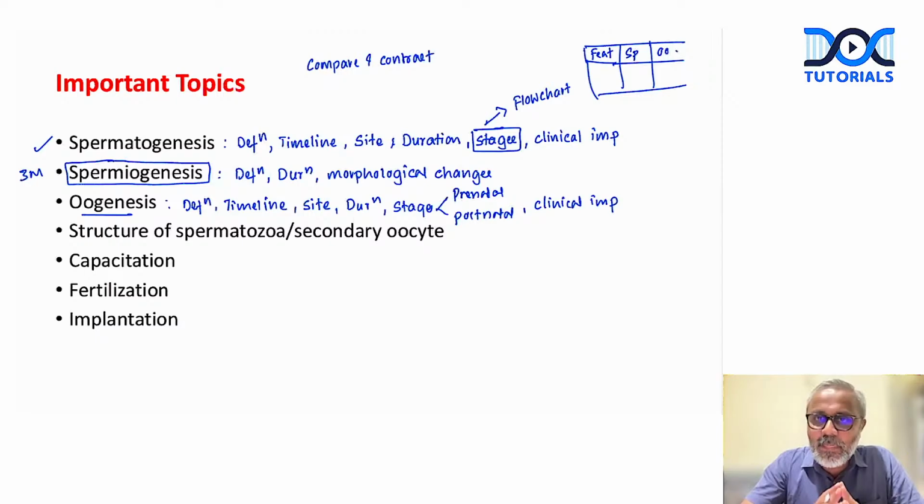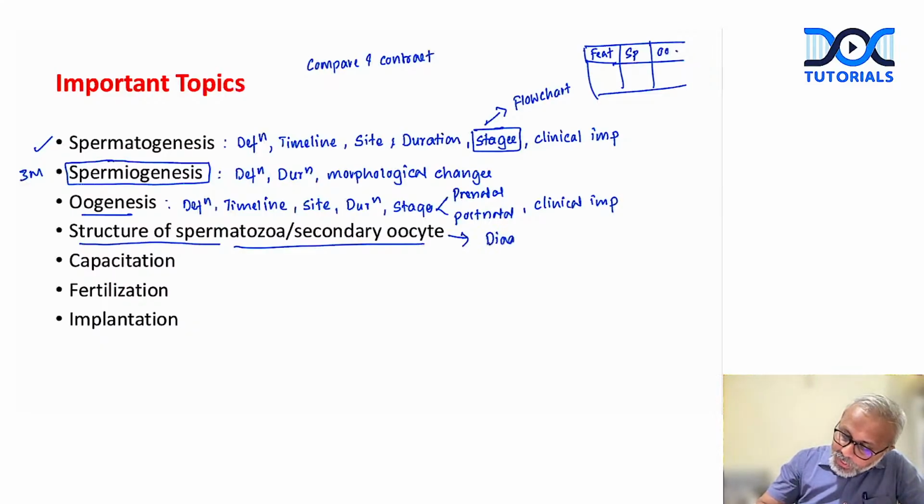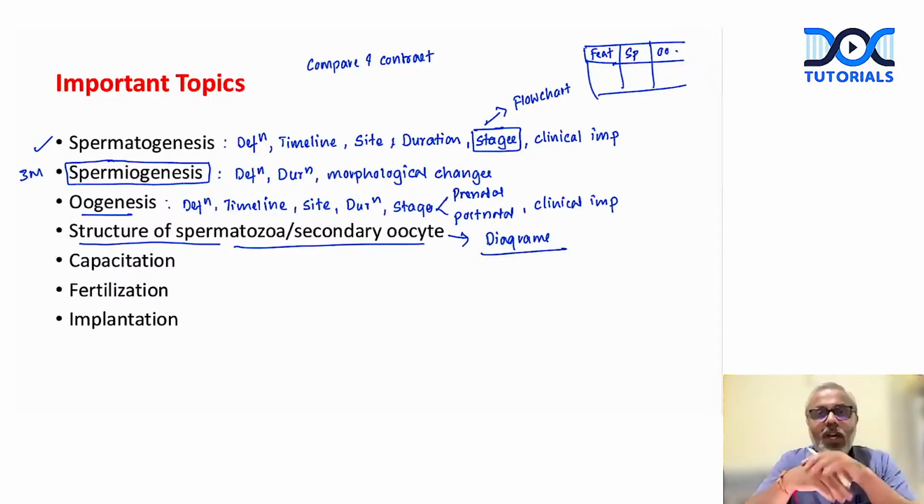Are we clear? Then the structure of a spermatozoa or a secondary oocyte. What we need to do here is practice diagrams for the structure of spermatozoa and secondary oocyte. One diagram for spermatozoa where we show the parts with the measurements. And one diagram for secondary oocyte where we again draw the oocyte and label the parts of the secondary oocyte or the mature oocyte. Done?